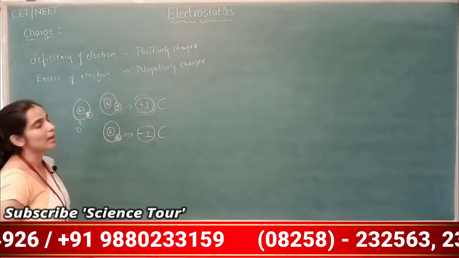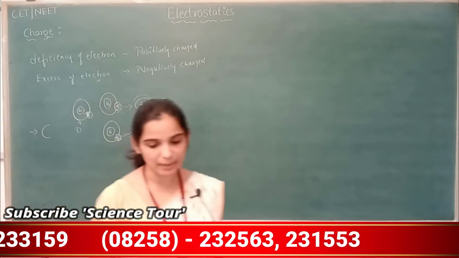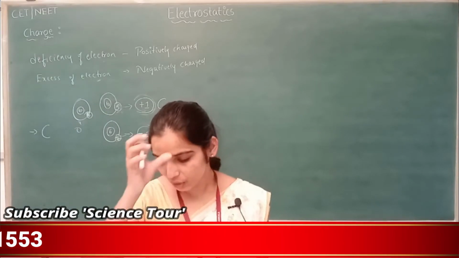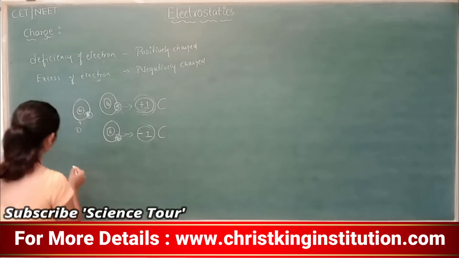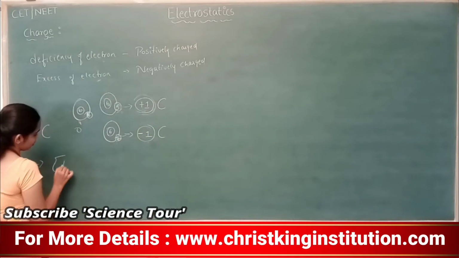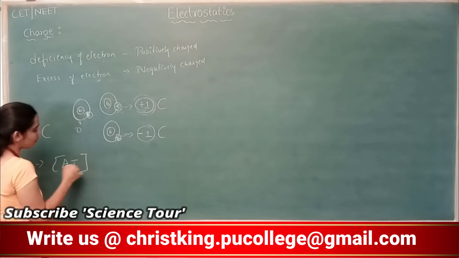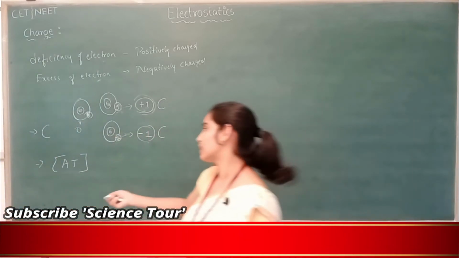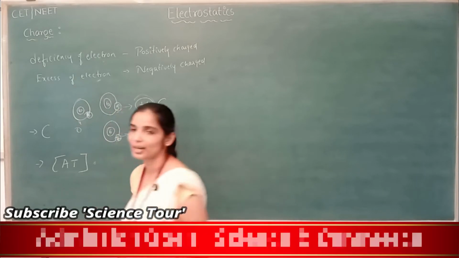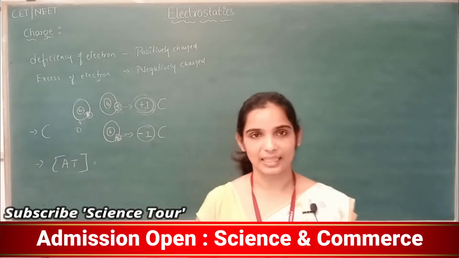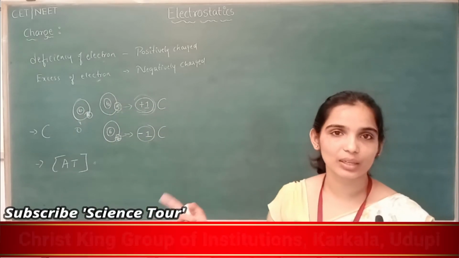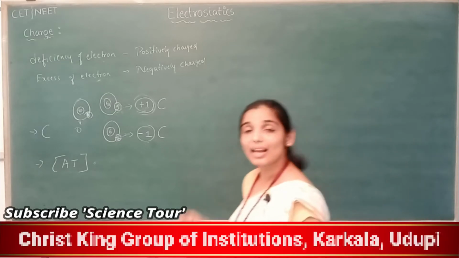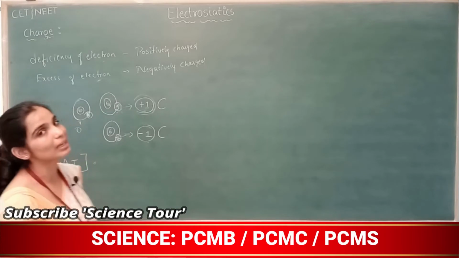And what is the dimensional formula of charge? The dimensional formula of charge is AT. It is a physical quantity, a derived physical quantity. Charge is a derived physical quantity, so it has a dimensional formula, AT. Any derived physical quantity will have a dimensional formula, we know that, correct? Okay. There are other units for the measurement of a charge.